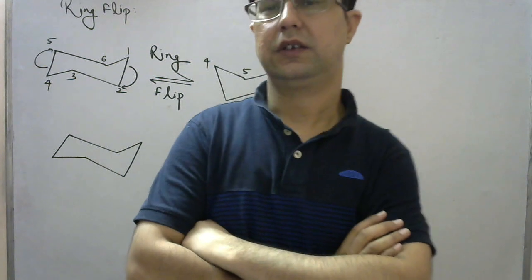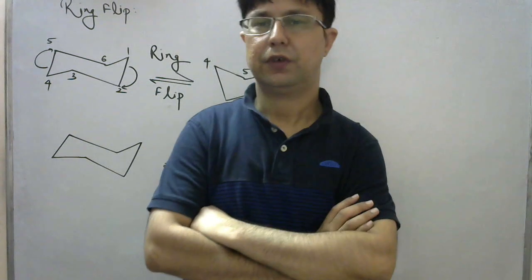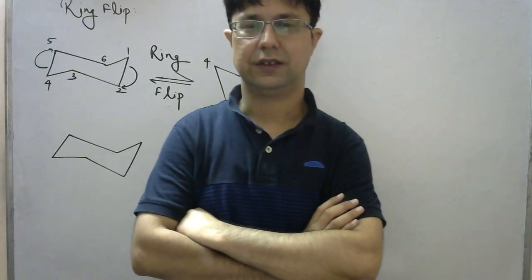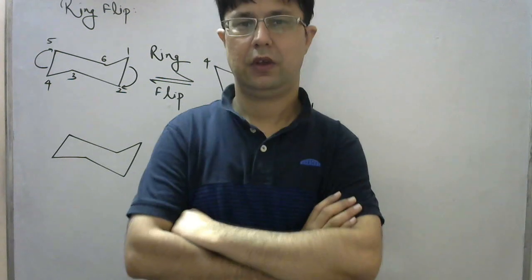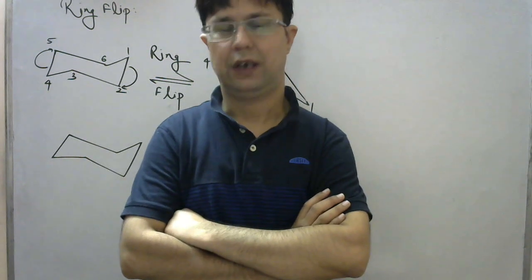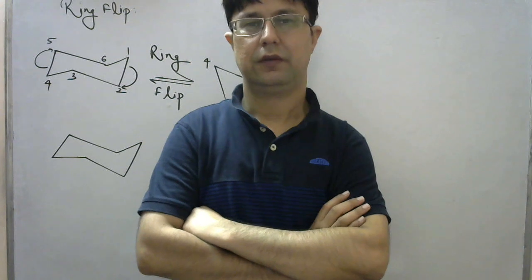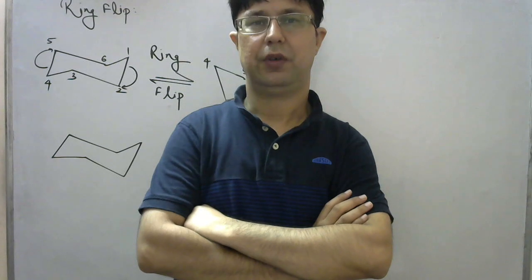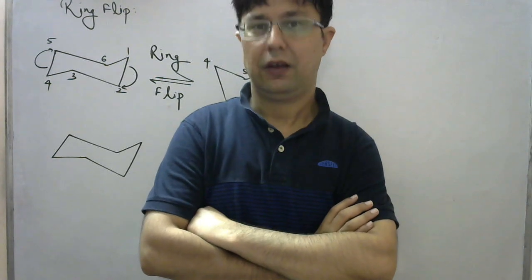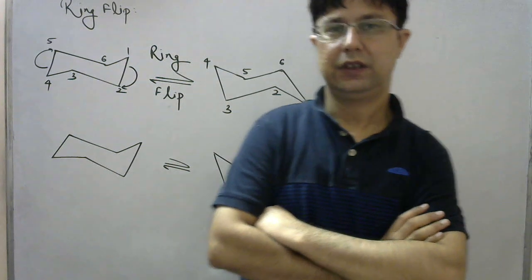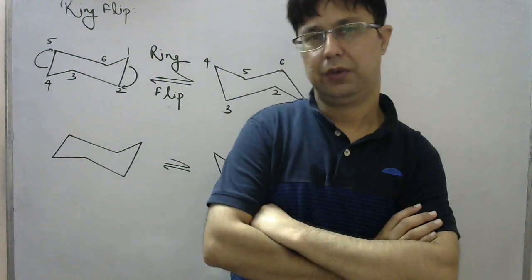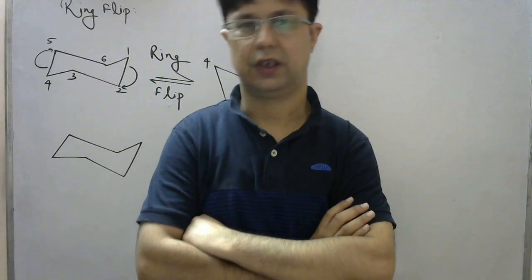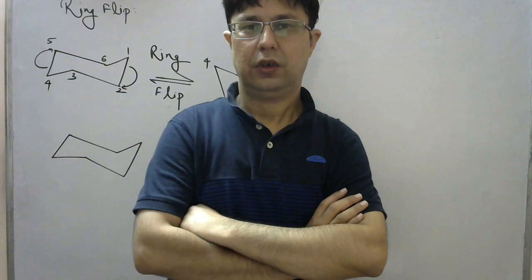We discussed in the last class the conformers of cyclohexane, which exist in two forms, that is the chair form and the boat form. We also discussed that the chair form is more stable. Why? It is because of minimized torsional strain and less angular strain. The chair form is more stable compared to the boat form because in the boat form there was also the presence of flagpole interaction and torsional strain. So let us move further.